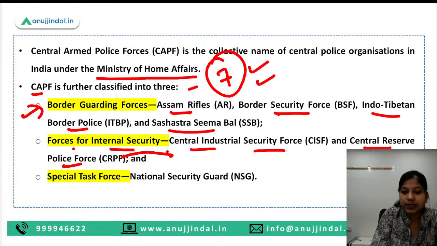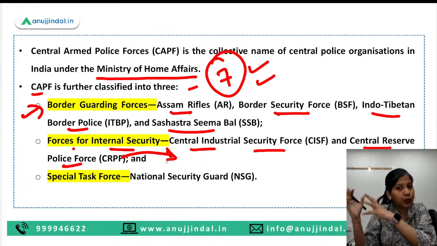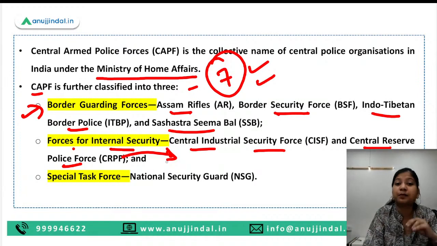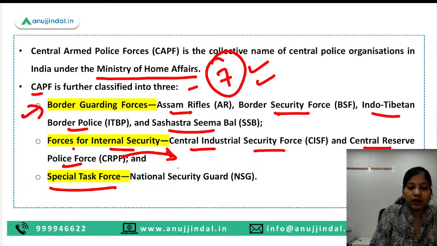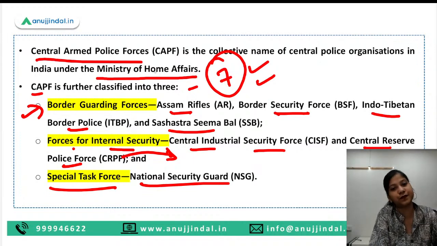A very prominent example of CISF being deployed is on the metro stations. The police officials or the army uniform wearing officials are basically the CISF officials. Then we have the special task force, which is the National Security Guard. So these are the total 7 forces within the ambit of the Central Armed Police Forces.